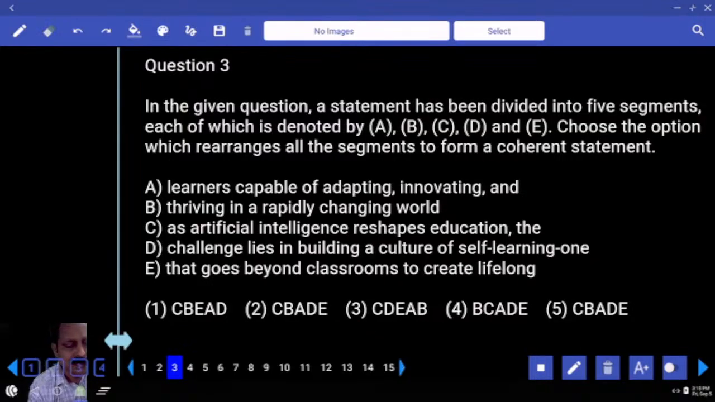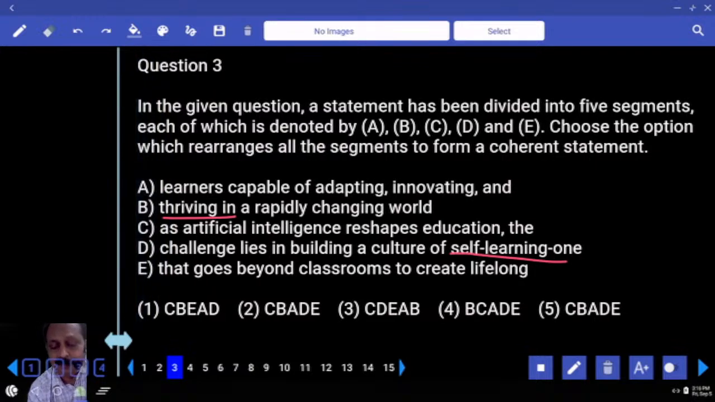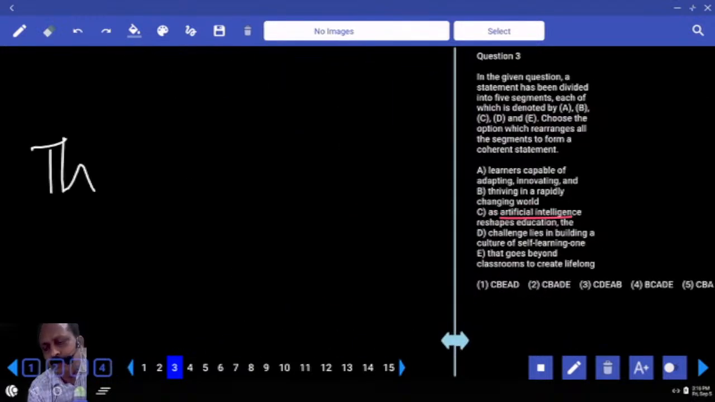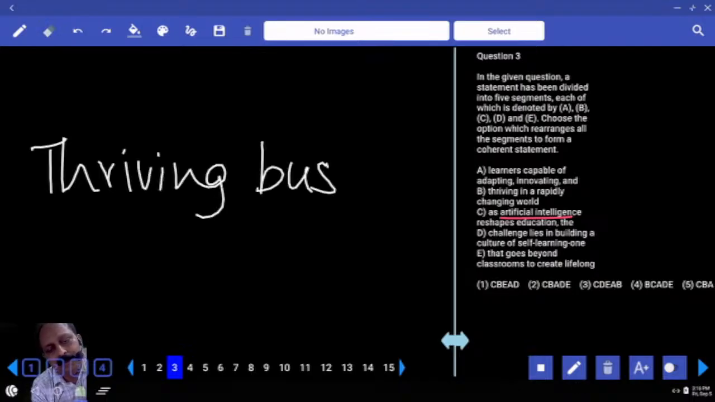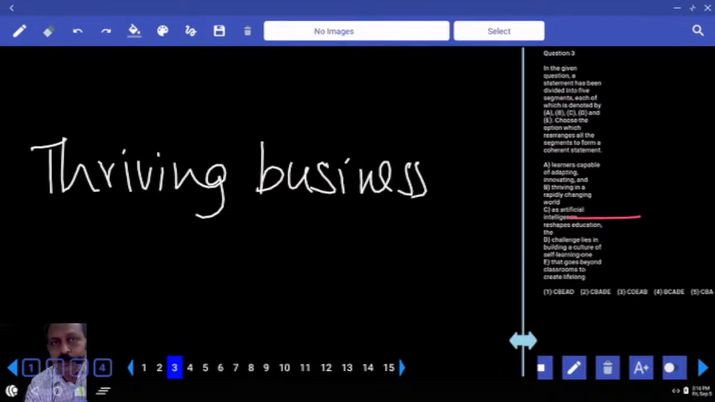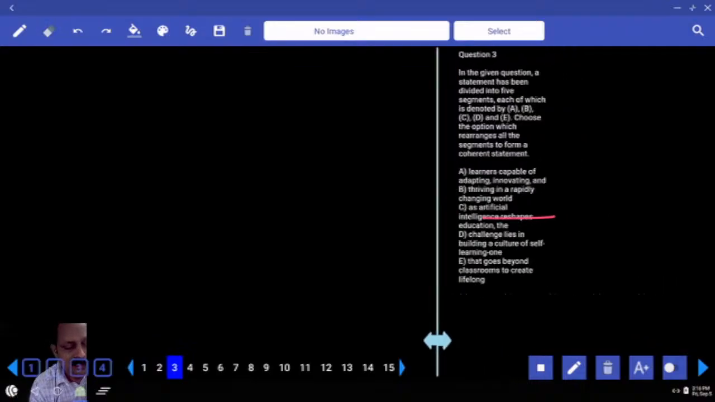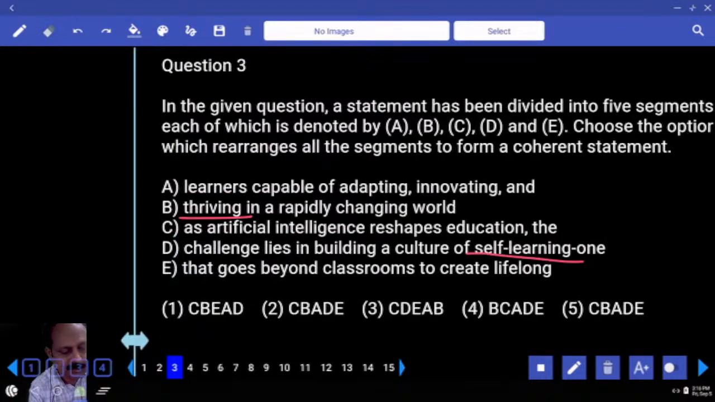Underline life, self-learning one. Any other word? Innovative, thriving, underline the word thriving. Write one combination I have given many a time. Thriving business means what? Positive or negative? Doing well. Someone does business well, what do you say? Thriving business, an important word. Any other word you have to learn?